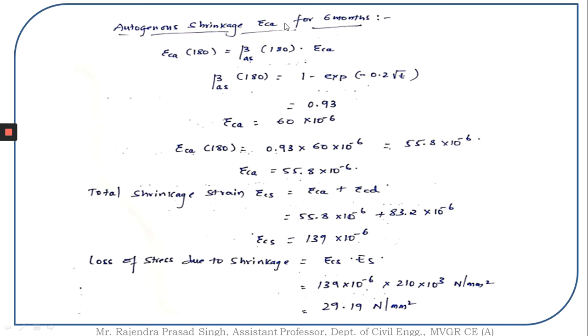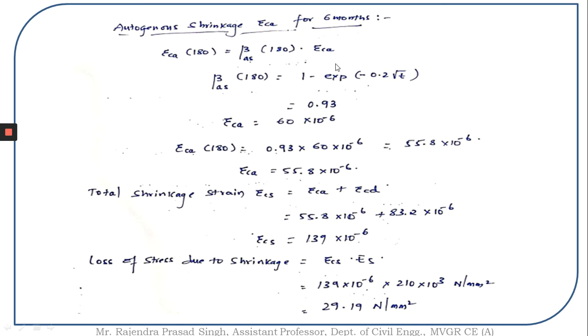Similarly, the autogeneous shrinkage strain epsilon Ca value for 6 months is considered as epsilon Ca of 180, which is equal to beta As of 180 times epsilon Ca. Beta As of 180 is equal to 1 minus exponential of minus 0.2 root t. This value turns out to be 0.93. So I found the value of beta As.